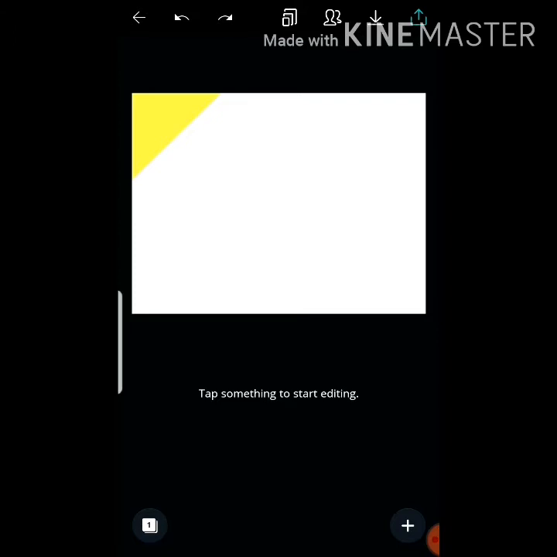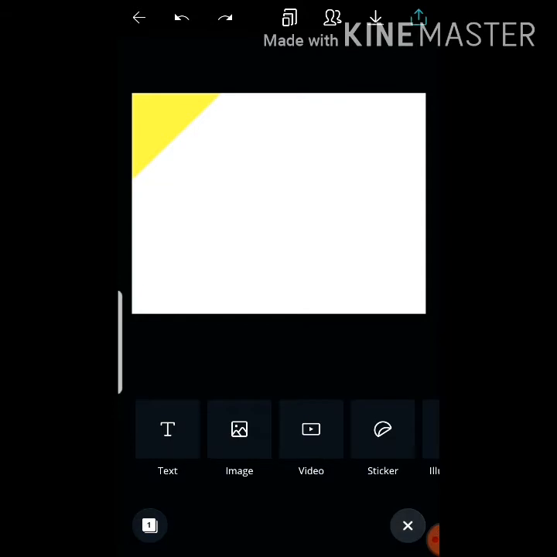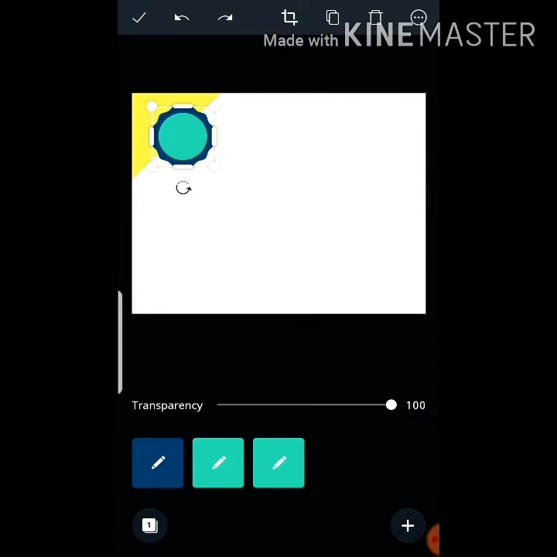You can add any sticker like a certificate mono. You can resize it. It's very simple. Just drag and set.